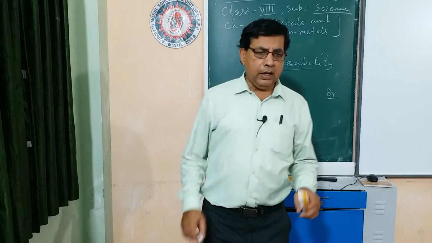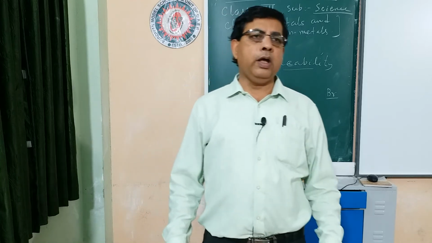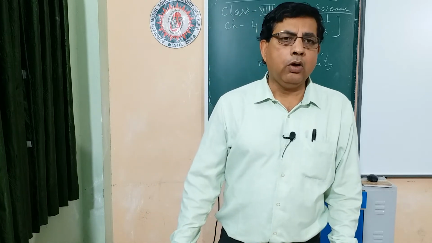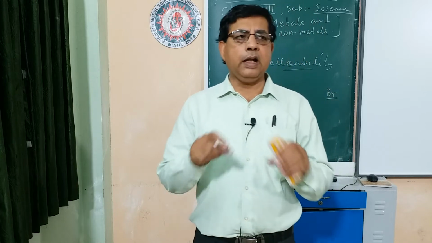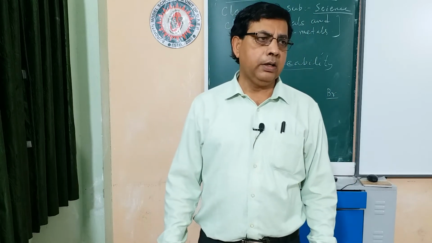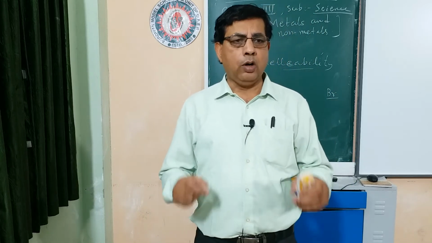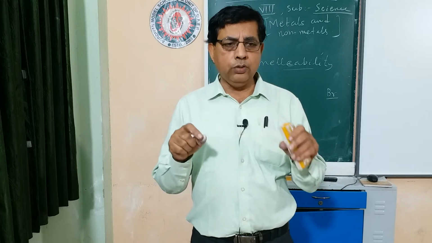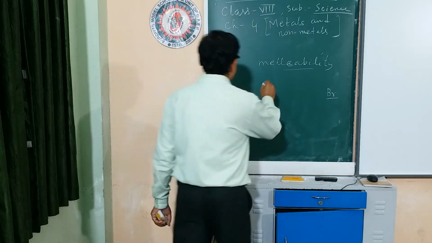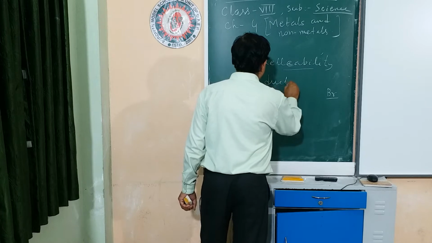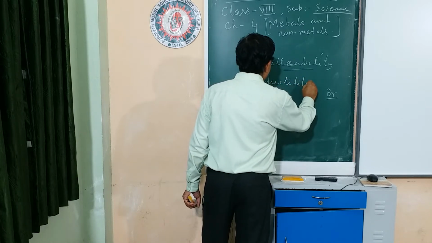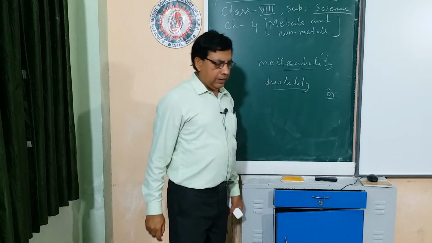Similarly, when you observe electric wiring, say copper wire or aluminium wire, it can be drawn into a long wire. This tendency of the material to be drawn into long wire is called ductility. Metals are ductile in nature.